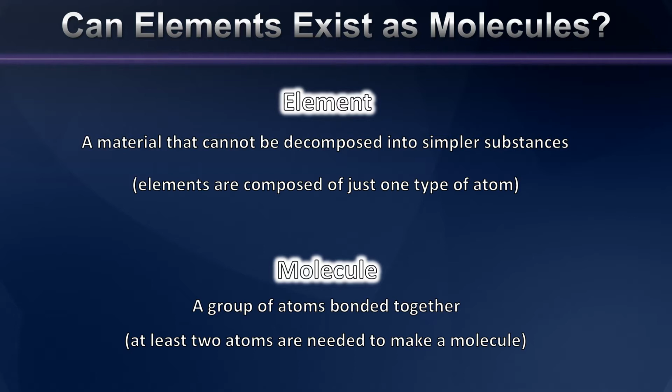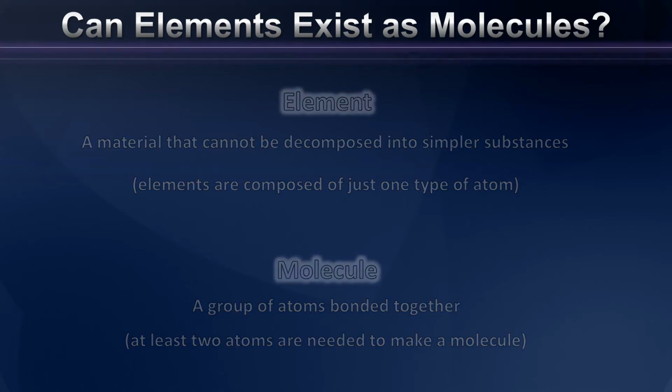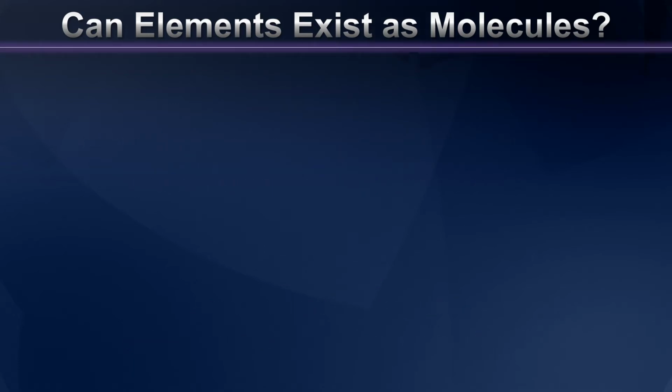And if you think carefully about these two definitions, they are not mutually exclusive of one another. It is indeed possible for a molecule to consist of just one type of atom. So let's take a look at a few of these. Let's limit our discussion about elements and molecules today to just non-metal elements.